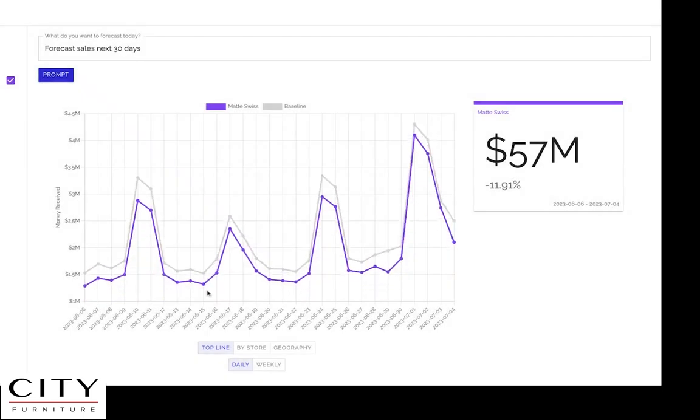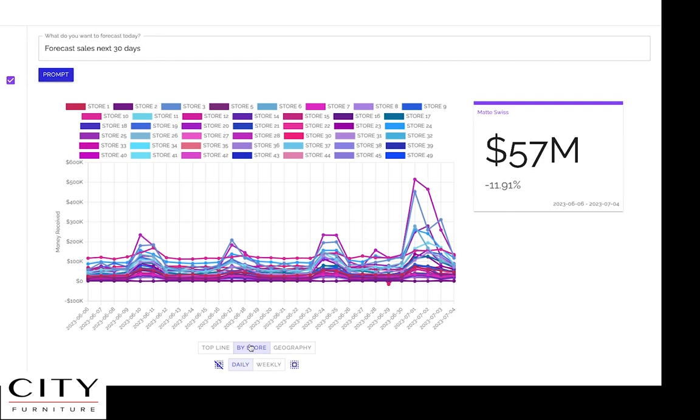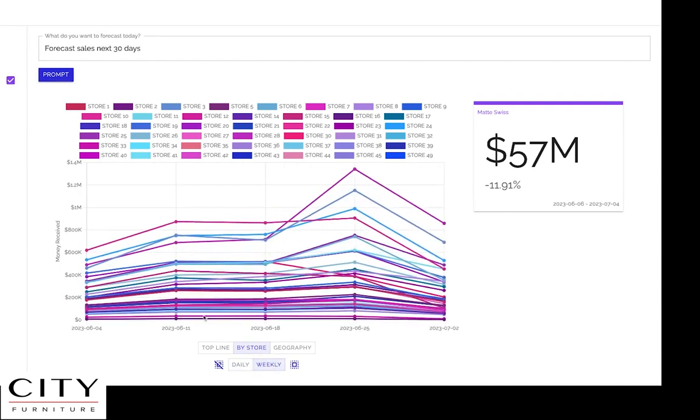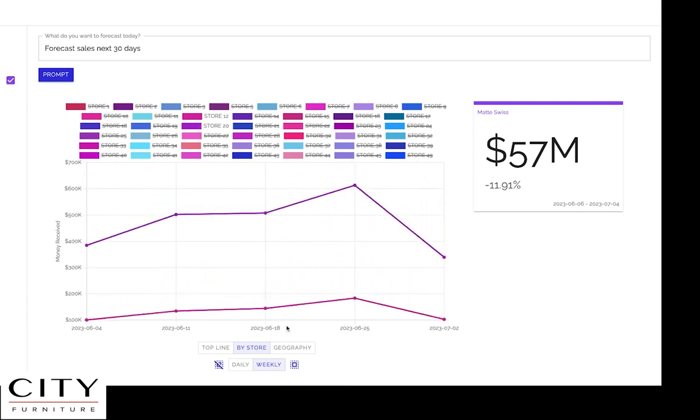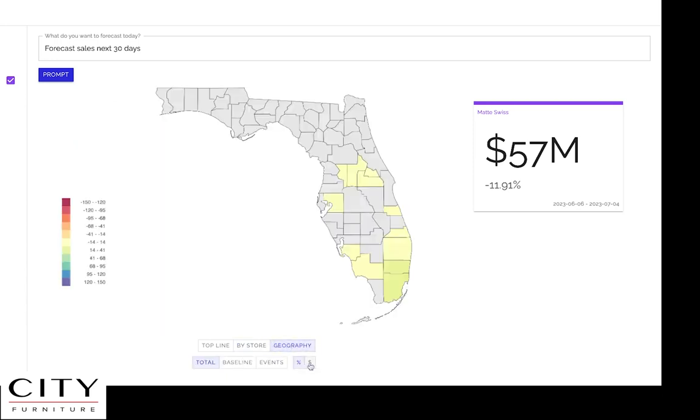Below, you can see the forecast results aggregated top line for all stores. You can also see it broken out at the store level by day and by week. Stores can be filtered to better focus on individual store impacts. In addition, you can also view sales density by county on the geography view.